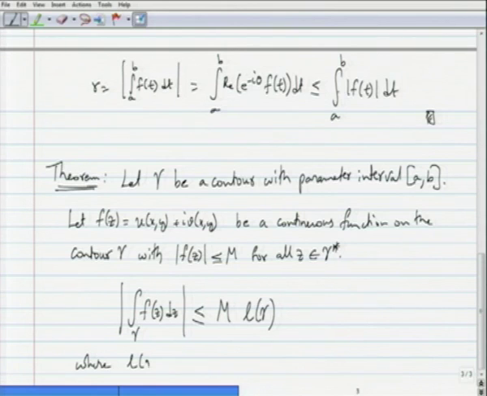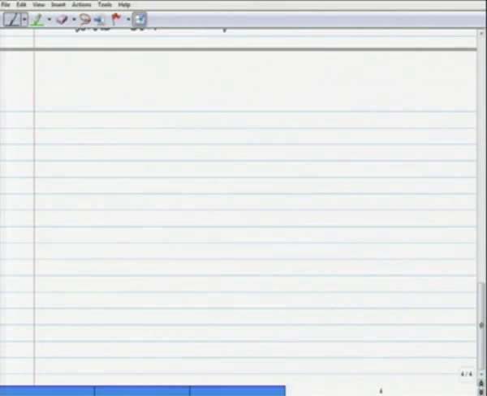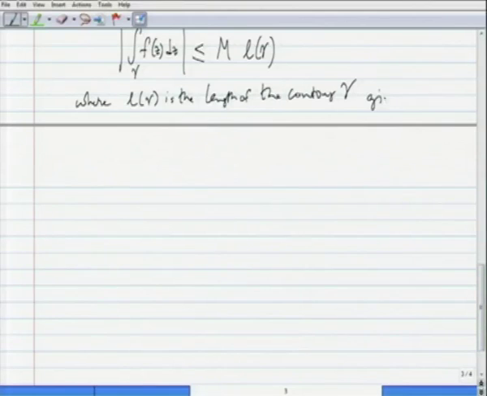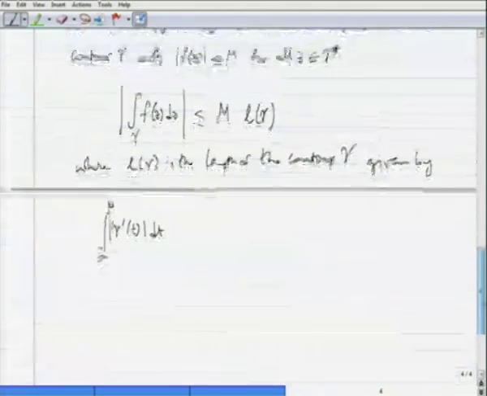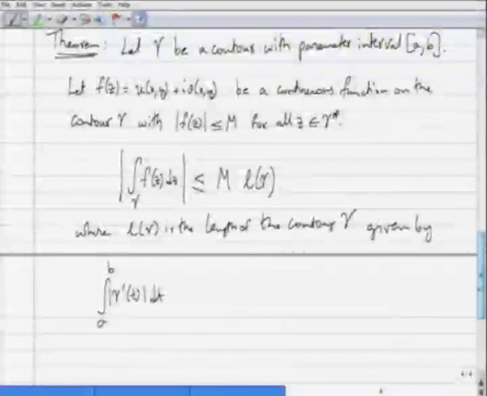where L of gamma is the length of the contour gamma, given by the integration from a to b of the modulus of gamma prime of t dt.